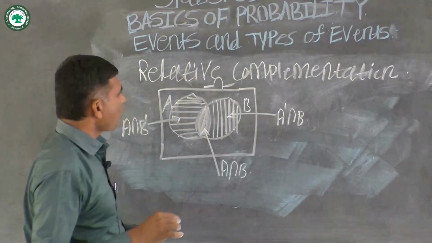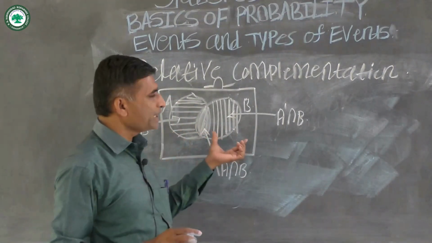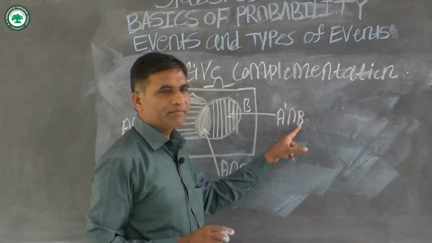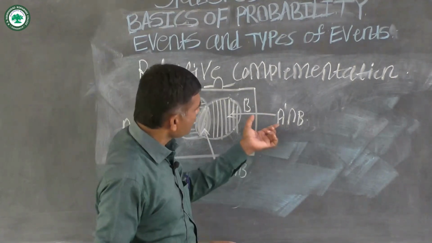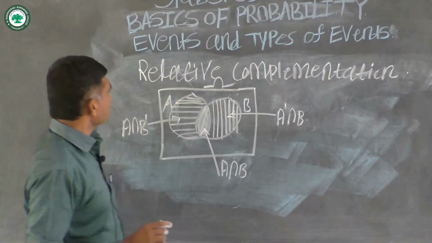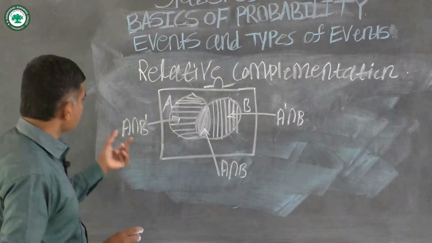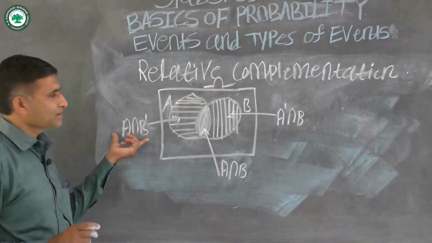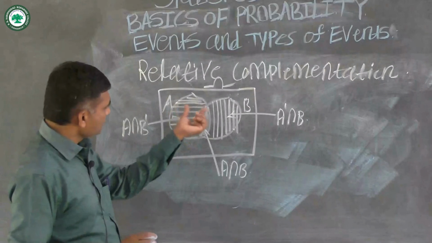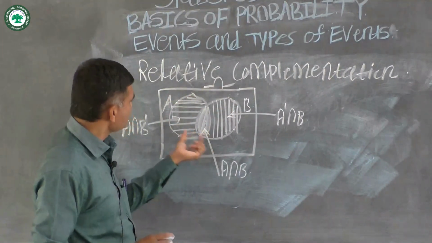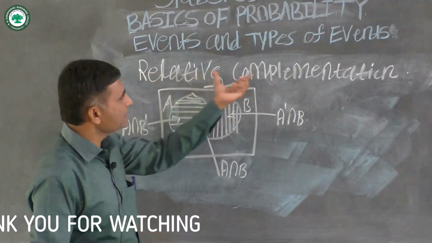Then the relative complementation of event A with respect to event B is A dash intersection B, that is, which contains elements of B but not the elements of A. And the relative complementation of event B with respect to event A is A intersection B dash, that is, which contains elements of A but not the elements of B. And the common region between events A and B is A intersection B. This is the relative complementation.